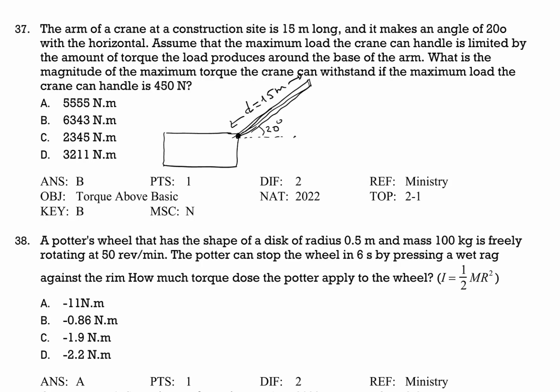Assume that the maximum load the crane can handle is limited by the amount of torque the load produces around the base of the arm. The base of the arm is the axis of rotation. What is the magnitude of the maximum torque the crane can withstand if the maximum load the crane can handle is 450? The load is suspended from the top of the crane, so it produces a force equal to its weight. This force is given in the question as 450 newtons.